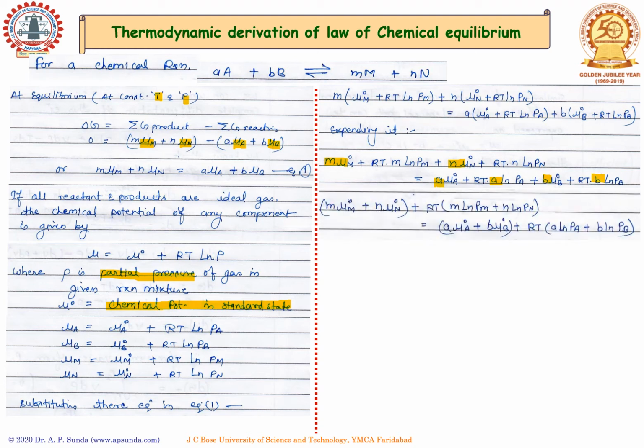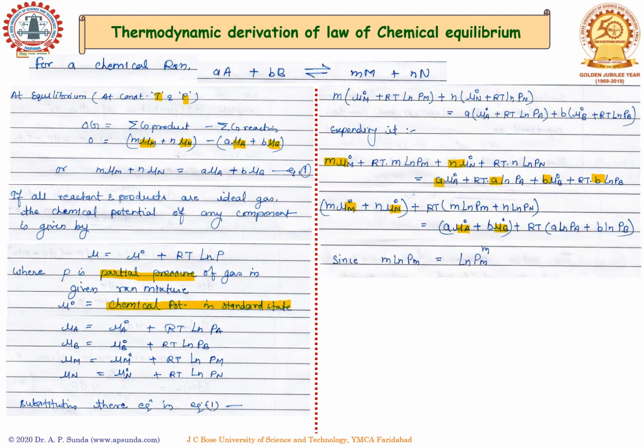When we rewrite this equation in terms of the standard state chemical potential of the products and the standard state chemical potential of the reactants, we get this particular expression.